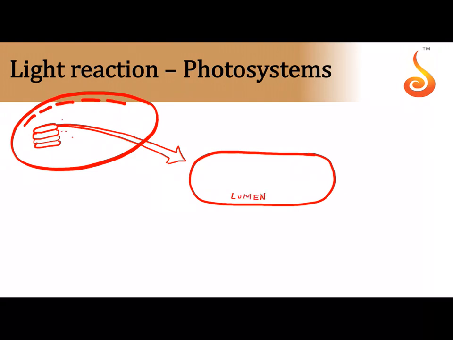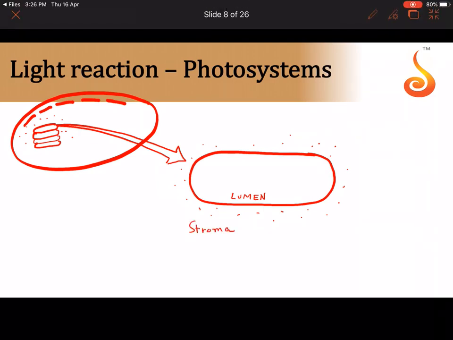And what is the space outside, which I am showing here? This is the matrix. The matrix of the chloroplast is referred to as stroma. So let me label this as stroma. Now where is the pigment system sitting? It is sitting here.